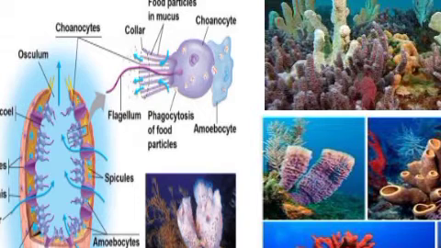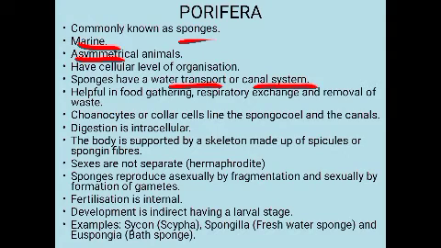Okay, so they will take it, and the digestion will be intracellular. Inside the cell the food will be digested. So the food can be taken up by the choanocytes or the collar cells, and it can be digested within the cells. Okay, so we can say digestion is intracellular. Intra means what? Within. Okay, within the cell the digestion takes place.